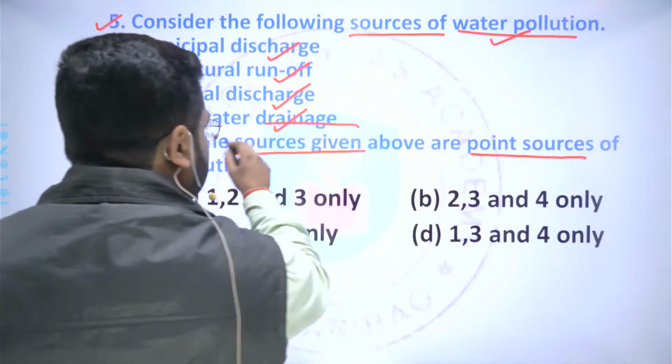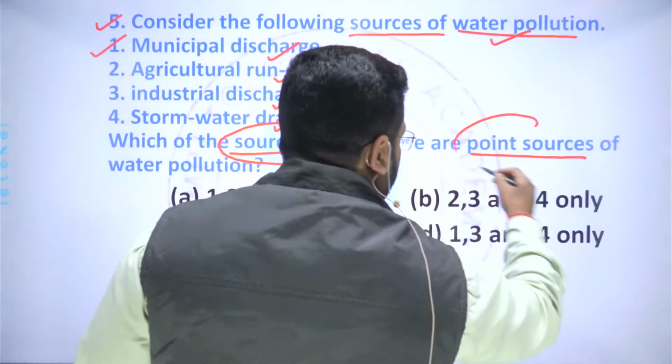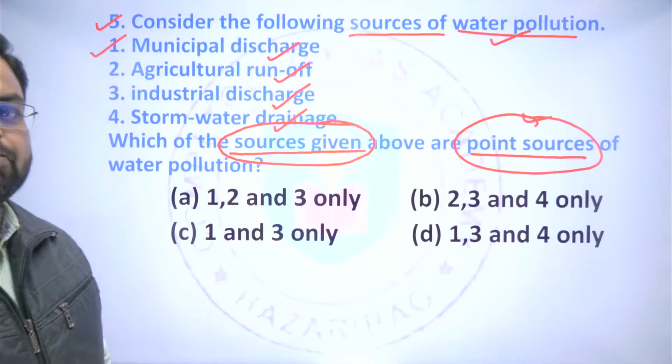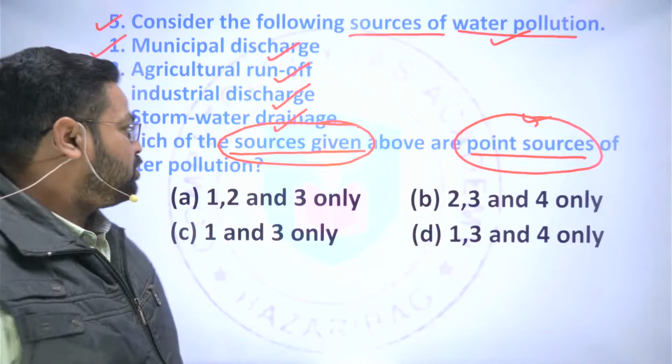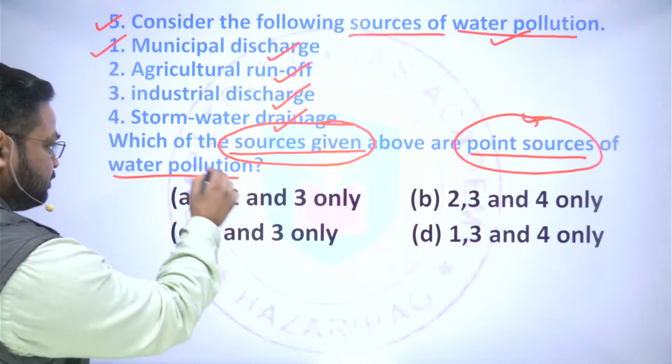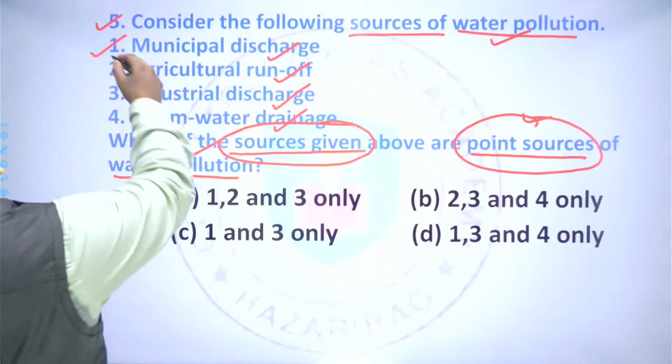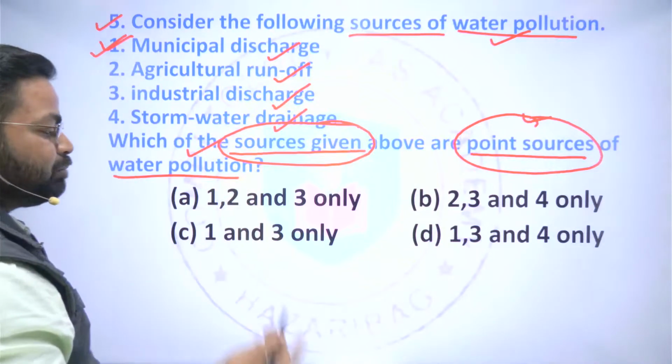So the two keywords are sources and point source. Which of the following sources are the point source of water pollution? Important thing: municipal discharge is a point source.